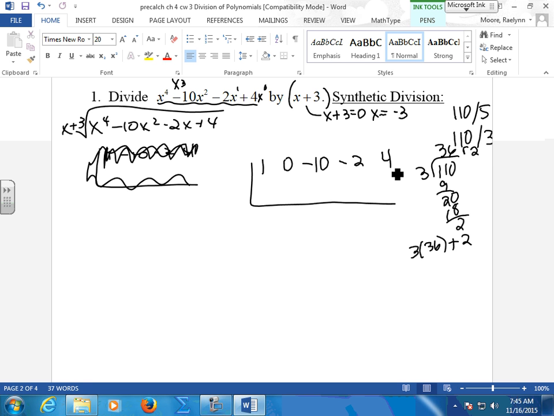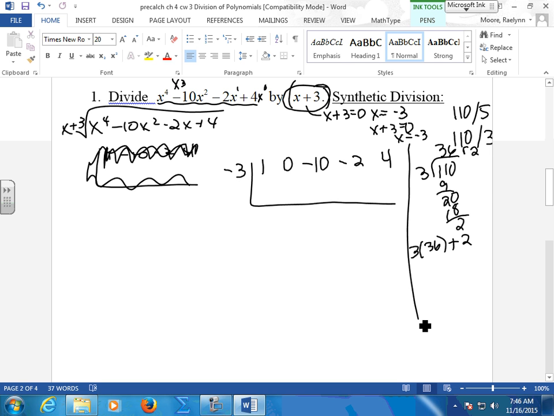Alright. Now, before you do this, just check. The highest is a 4. 4, 3, 2, 1, 0. Okay? We're going to divide by this factor. If we set this equal to 0, we see that our root is negative 3. So we're going to divide by negative 3.